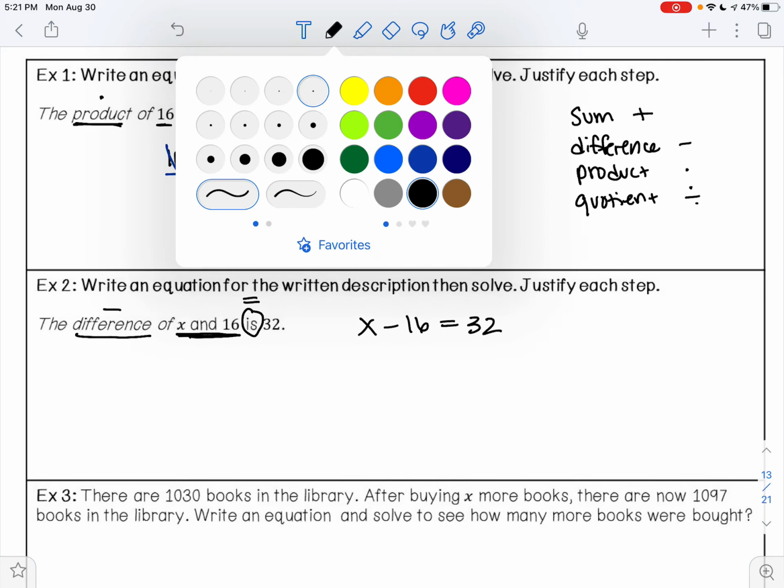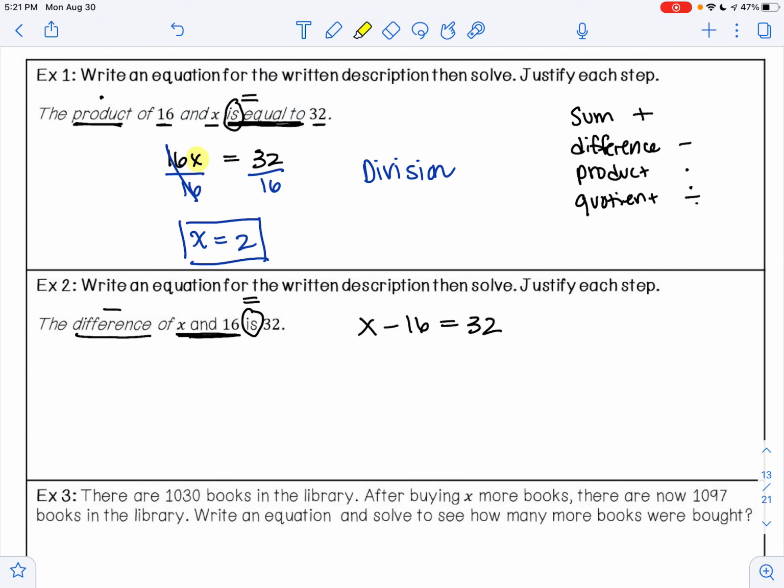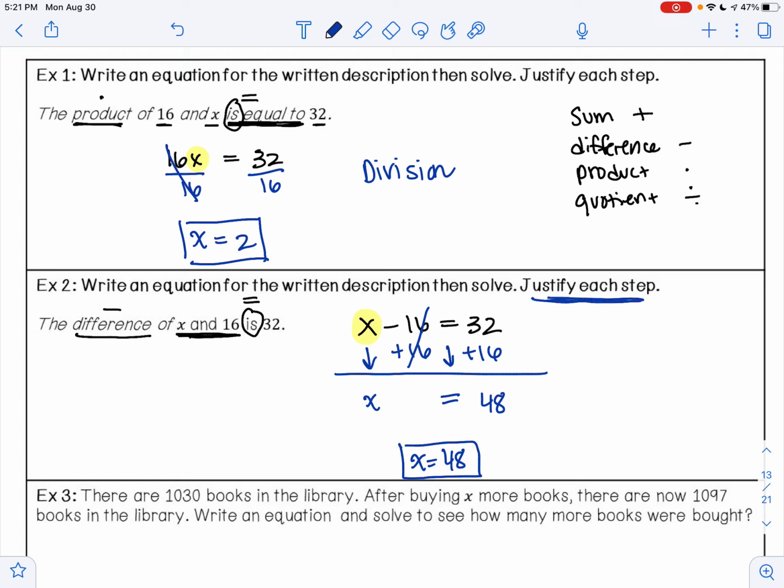And now I want to solve this. Well, I want to get x by itself. Right now, I'm subtracting 16 from x. To undo subtraction, I'm going to do addition. So I'm going to bring down the x. Negative 16 plus 16 is 0. I'm going to bring down my equal sign. And 32 plus 16 is 48. So our answer is x equals 48. Remember, in the directions, they told us to justify each step. Here, to solve this, we use the addition property of equality.